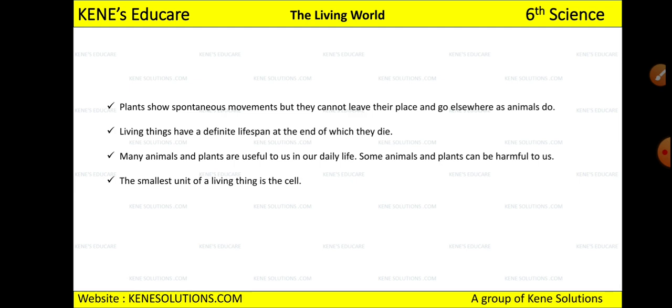Okay, many animals and plants are useful to us in our daily life, and some plants and animals can be harmful to us, and we saw in what way they can be useful and in what way they can be harmful. And we saw that our human body, animals, plants, all living things are made up of cells, and cells are of two types, unicellular and multicellular.